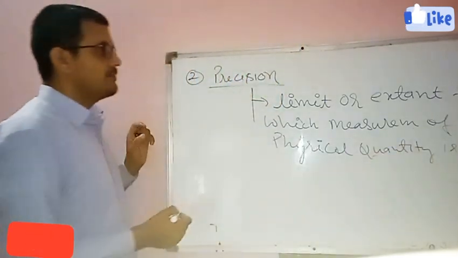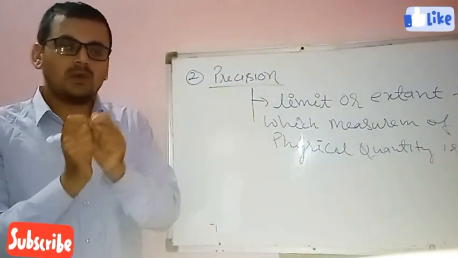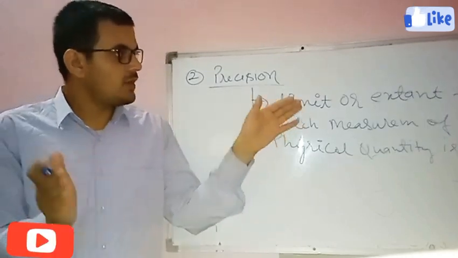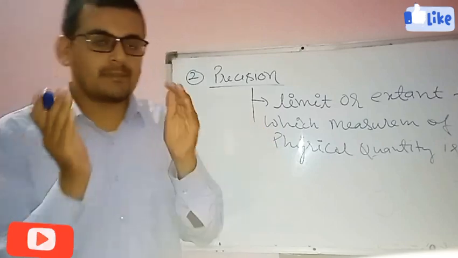It is called precision. It means how close we are measuring with any instrument. Limit or extent to which the measurement is done.